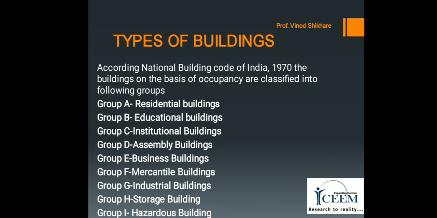Next group is hazardous buildings. This group includes those buildings which are used for the storage, handling, manufacturing or processing of materials which are liable to burn with extreme rapidity and prove hazardous to human health, building or building contents.